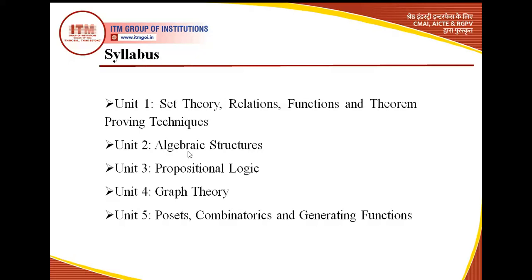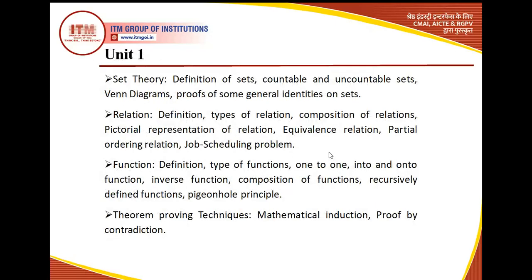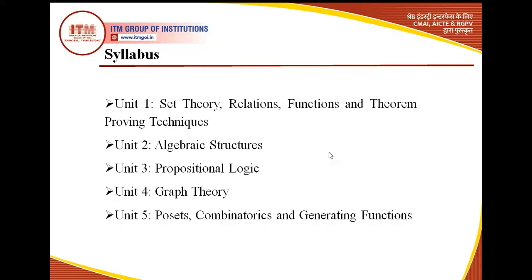Then if we add certain more properties to a group, it would become a ring. So we would study that also over here. Then if you add certain more properties to a ring, it would become a field. So we would study that also. So basically, what are algebraic structures? Algebraic structures are sets with certain properties. So that we would study in unit 2.